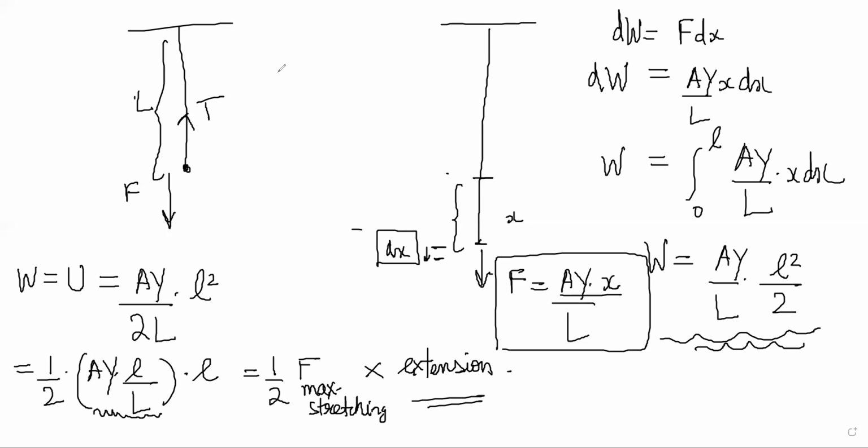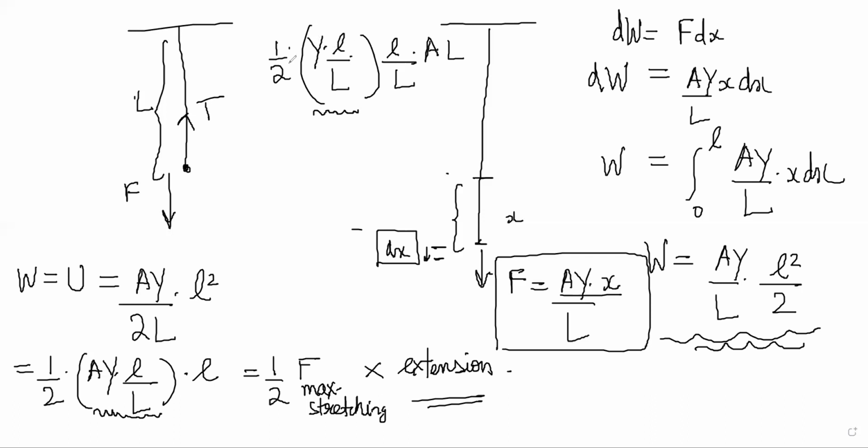You could also write it in a different way, half into Y into l by L into l by L into AL. So now L and L cancel and it is half AY l square by L, which is the same thing that was there earlier. In this case, however, this part is Young's modulus and this is strain.